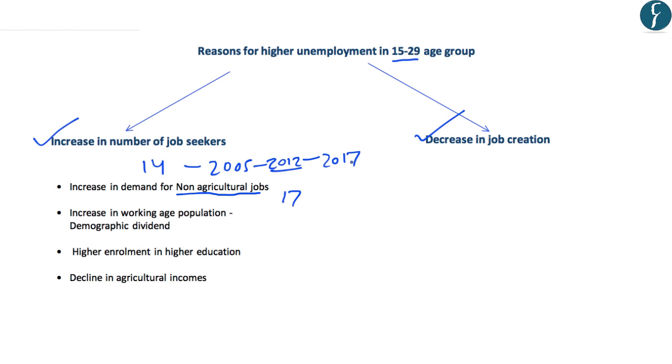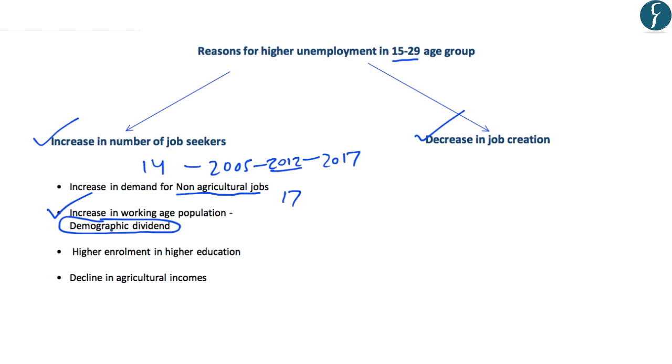Now why did this demand for non-agricultural jobs increase? This mainly increased because of the increase in the working age population, which is famously known as the demographic dividend. And this demographic dividend highlights that the majority of the working age population in India is young in nature, and that is why this young population is demanding more jobs in the non-agricultural sector.